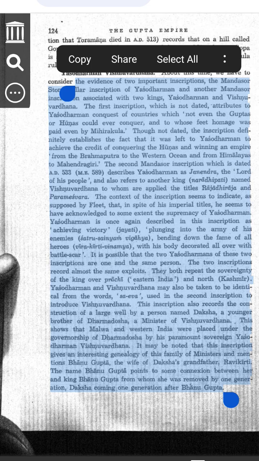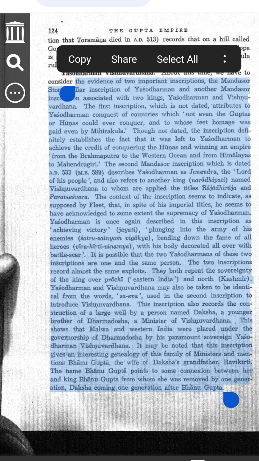Example to understand. Imagine a famous actor named Raj Kumar. In one interview, he is called Raj Kumar. In another interview, he is called Superstar Raj. It's the same person with two different names. Similarly, Yashodharman and Vishnuvardhana were most likely the same king.